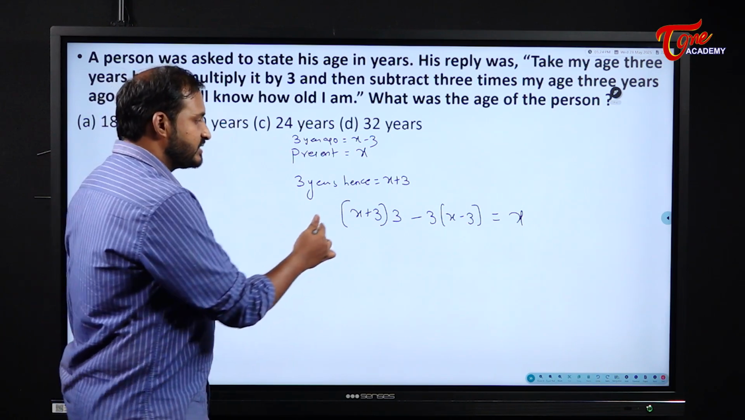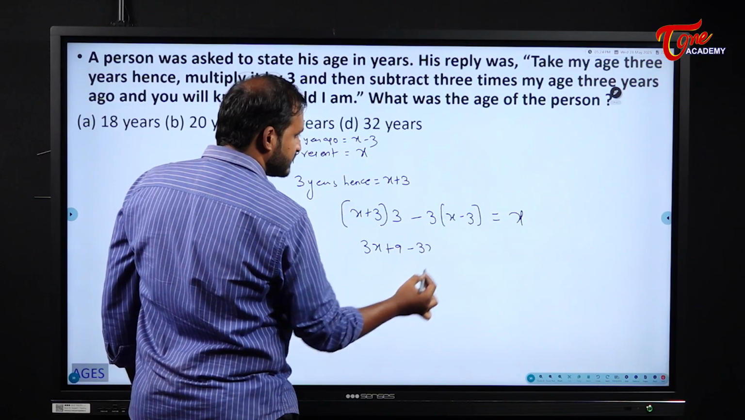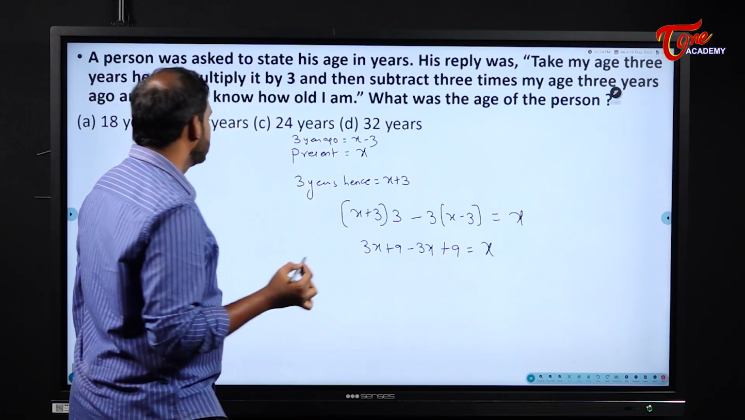Okay. So now please solve it. What you will get? 3x plus 9 minus 3x plus 9 is equal to what? X. Is equal to what?